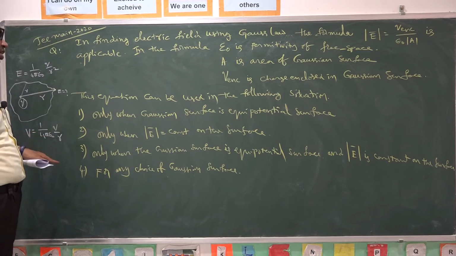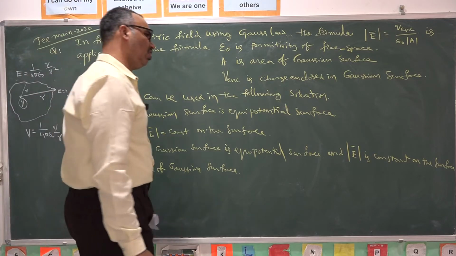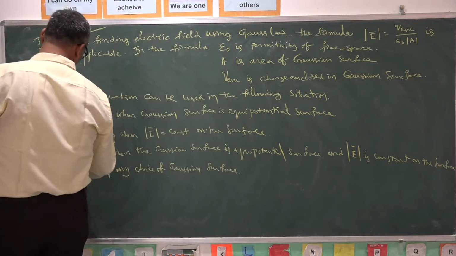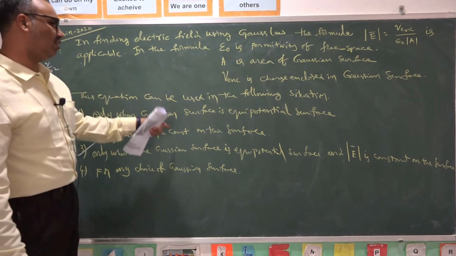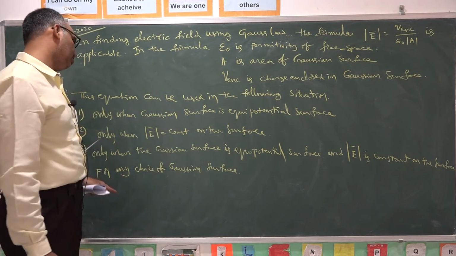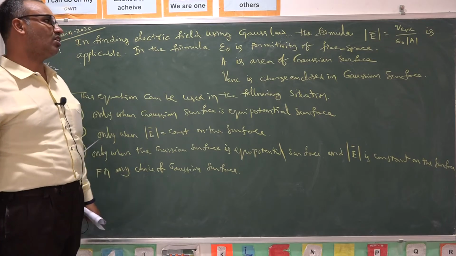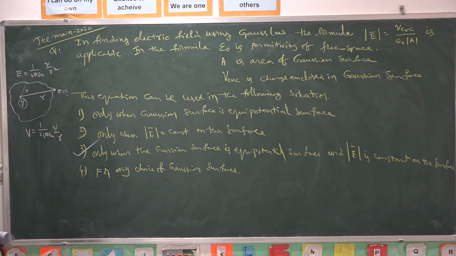Hence, only when the Gaussian surface is an equipotential surface and E is constant on the surface, both the statements are true, hence I am opting for the third option. The fourth option is wrong. For any choice of Gaussian surface is wrong. Gaussian surface may have any shape, but at a particular point on the Gaussian surface, the value of electric field and electric potential should be constant. So this is the solution for this question.